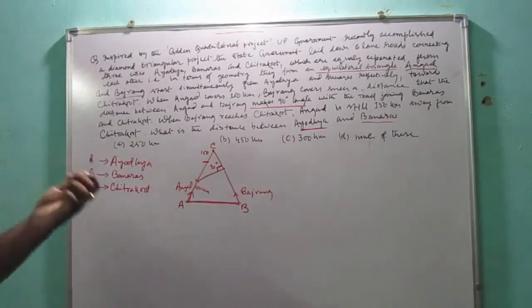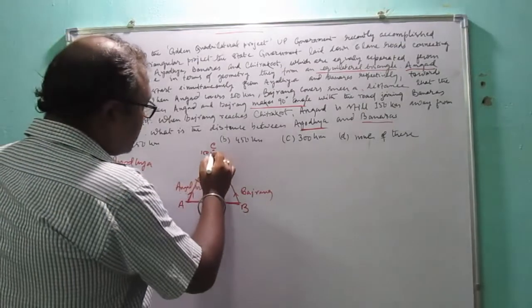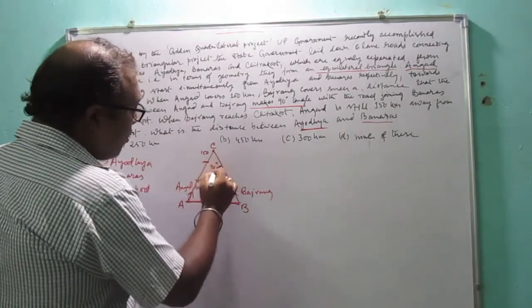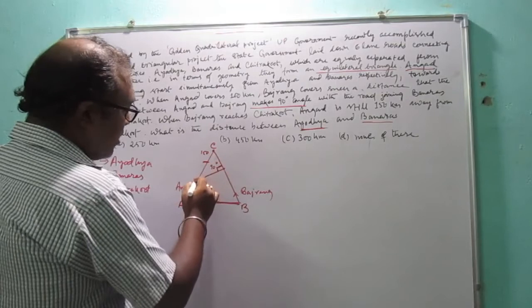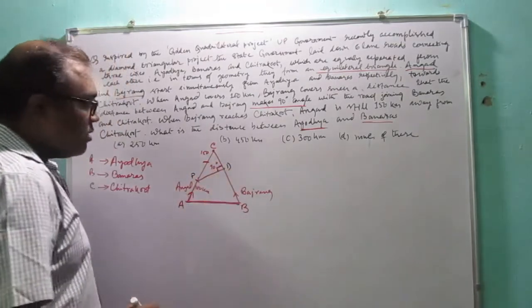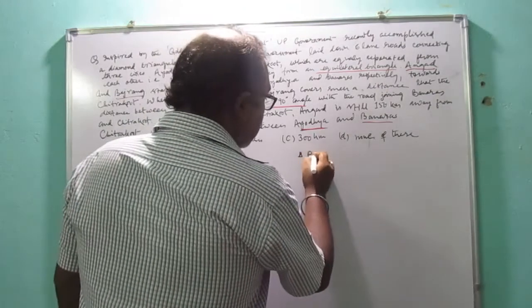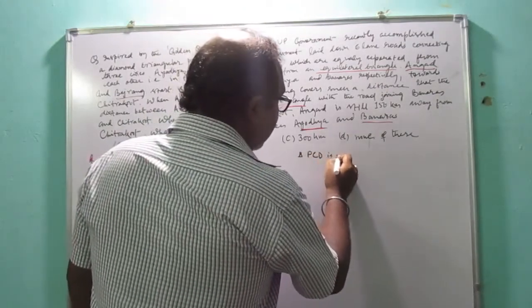Now how do we find it? See here, this has formed a right angle triangle. Suppose I mark this point as P and this one as D. Triangle PCD is a right angle triangle.